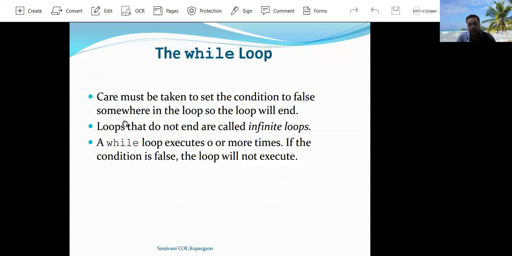In the while loop, if the condition is not properly specified, or if the condition does not become false at some instant, then the statements written inside the while loop get executed a number of times, or you can say an infinite number of times. In that case the while loop is called an infinite loop. To make it a finite loop, the condition inside the while loop must become false. Once it becomes false, then and only then does the execution of the while loop stop.